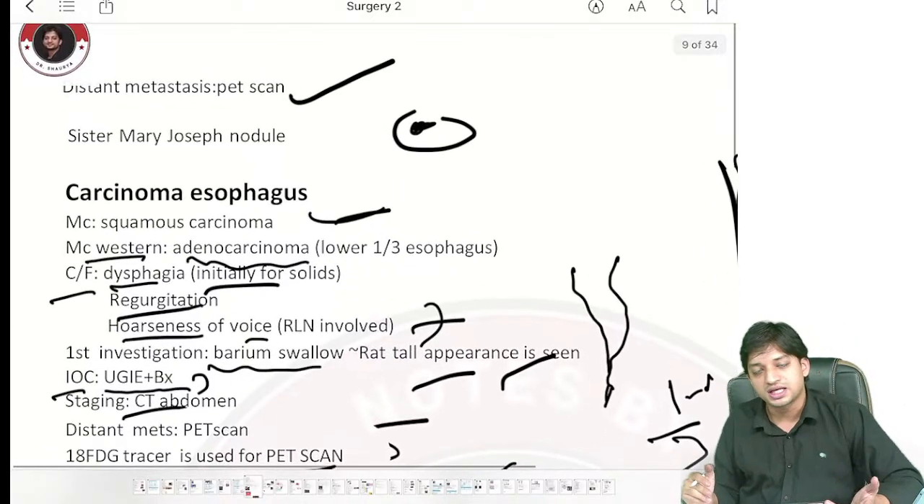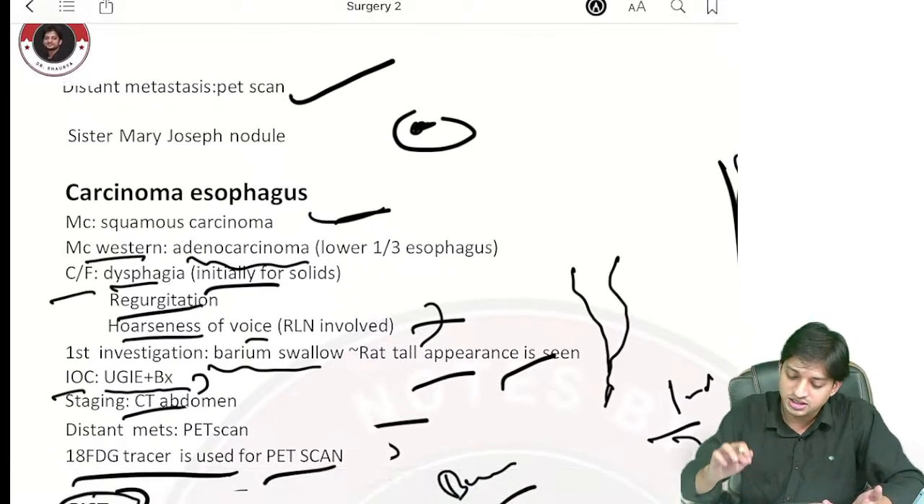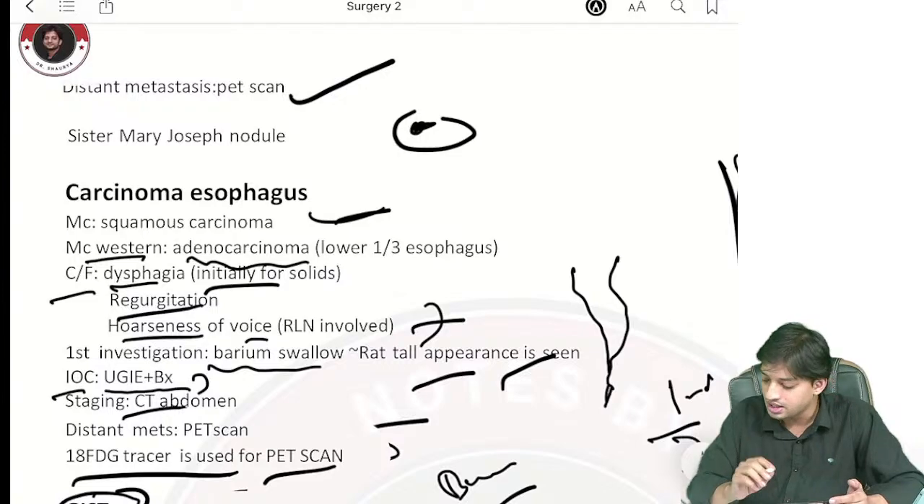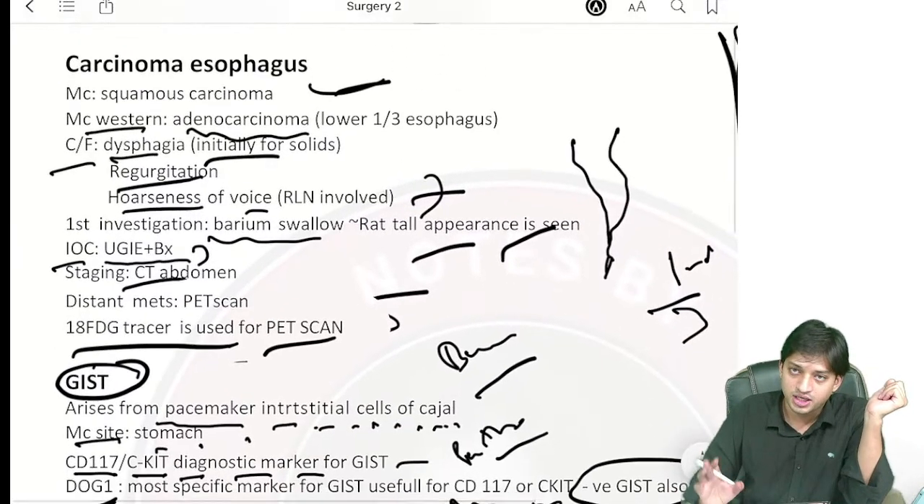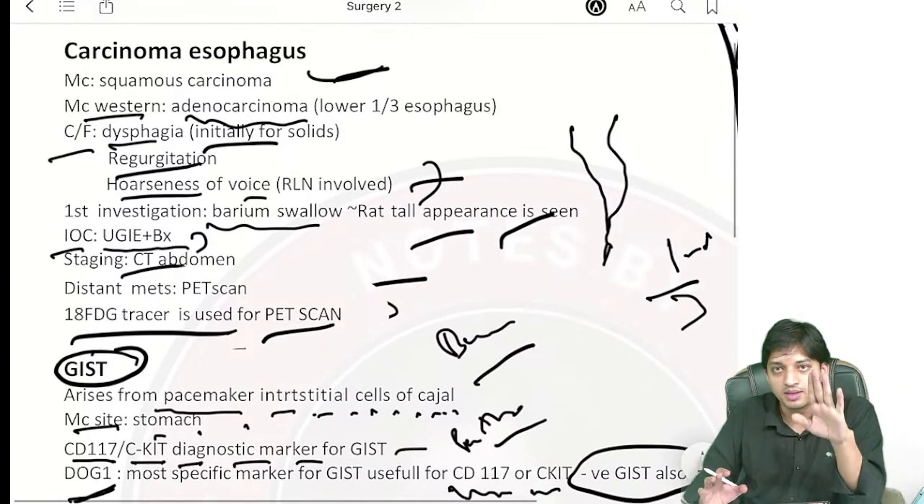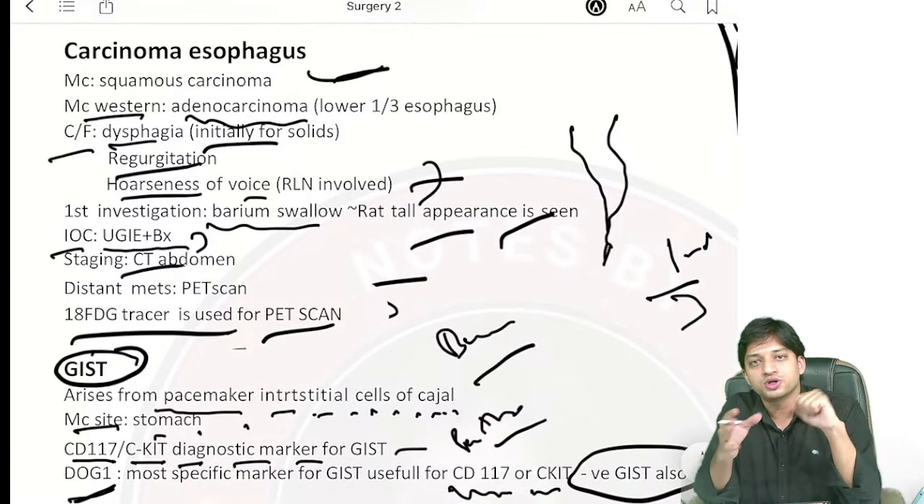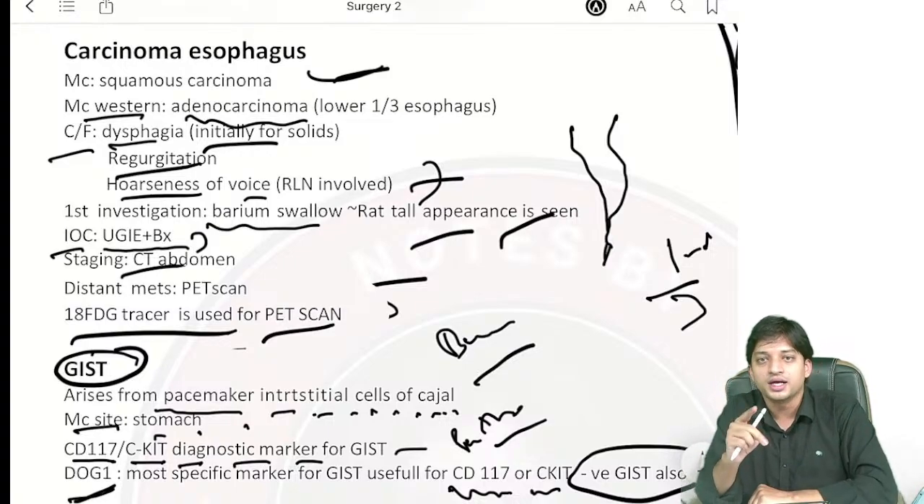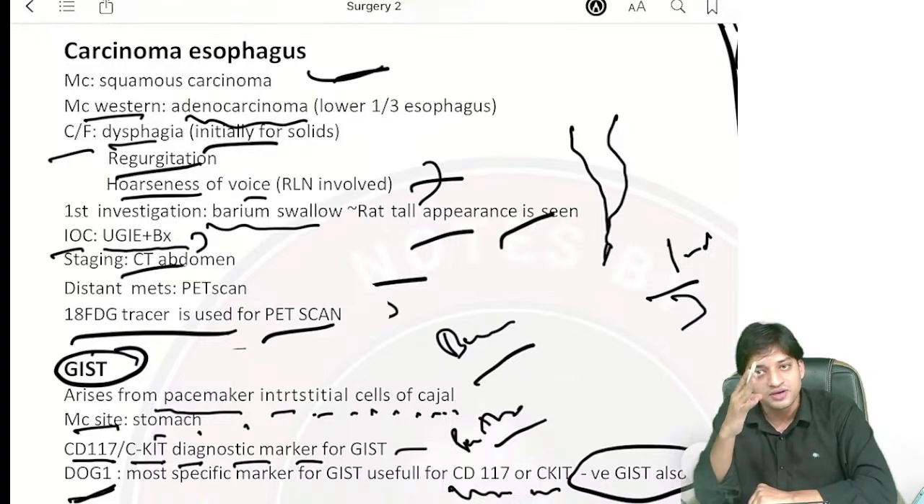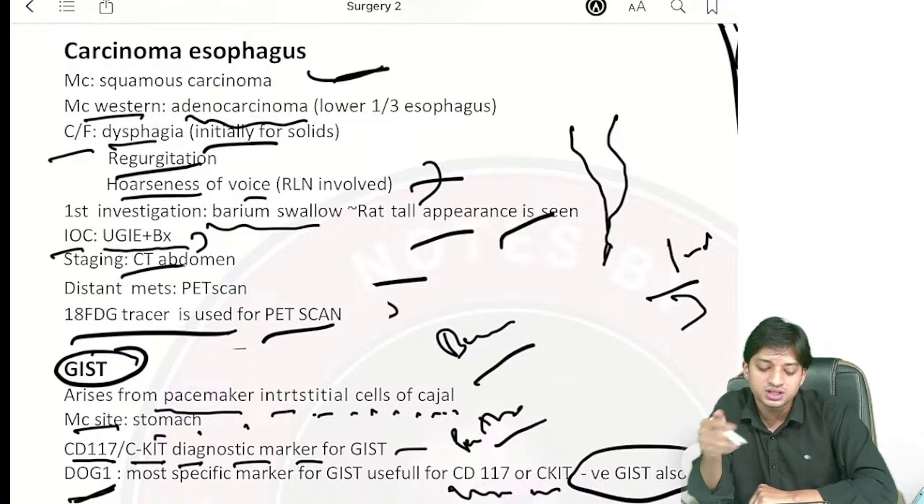Coming here, and metastasis, you always know in case of metastasis, whenever they tell you metastasis, it should be done by PET scan only. Now, come here to the carcinoma esophagus. Carcinoma esophagus, again, most common cause: squamous cell carcinoma. Why? We already know the esophagus is lined by stratified squamous epithelium, non-keratinized type.